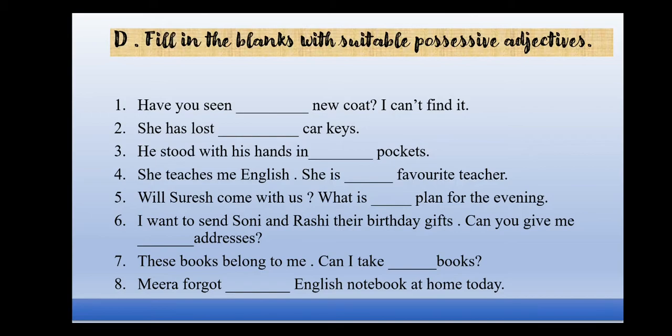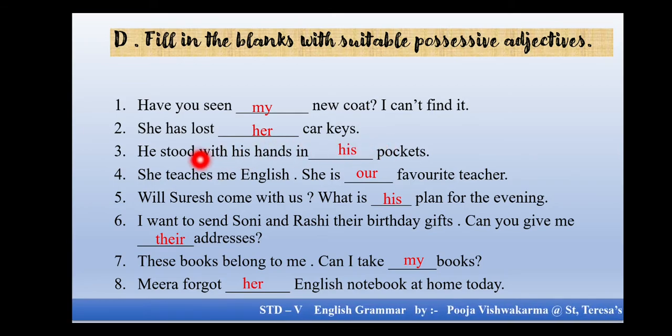We have to fill in the blanks with suitable possessive adjectives. Let's do it a little fast. Have you seen my new coat? I can't find it. Number 2, she has lost her car keys. Number 3, he stood with his hands in his pockets. Number 4, she teaches me English. She is our favorite teacher. Number 5, will Suresh come with us? What is his plan for the evening?